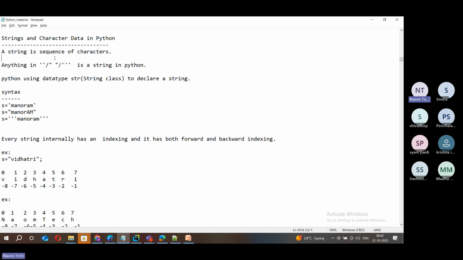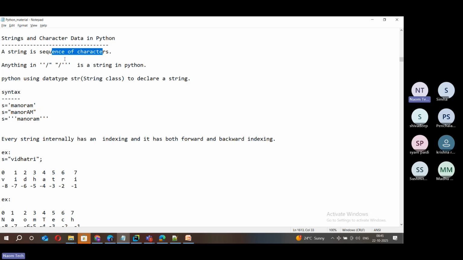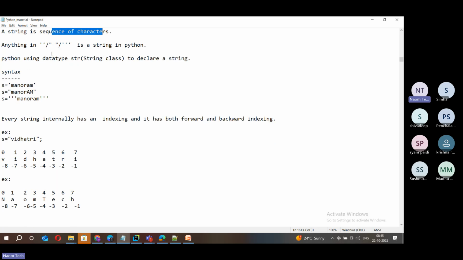What is a string? We did discuss this earlier. We just had a very brief understanding of string. A string is a sequence of characters, which is declared in single quotes, double quotes, and triple quotes. Understood? So that is a string. Generally, we declare it in single quotes, double quotes, and triple quotes.